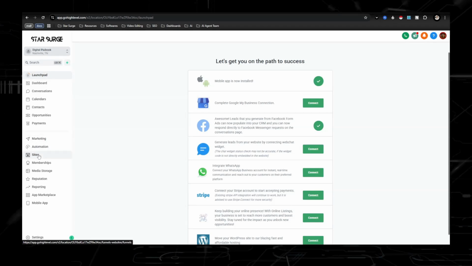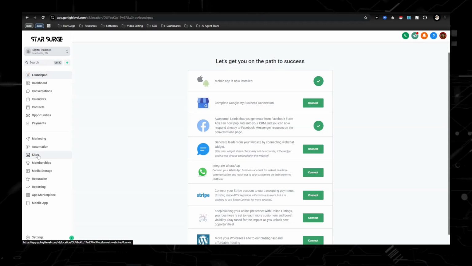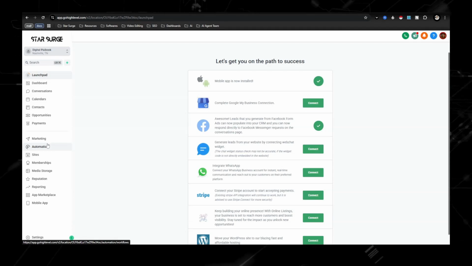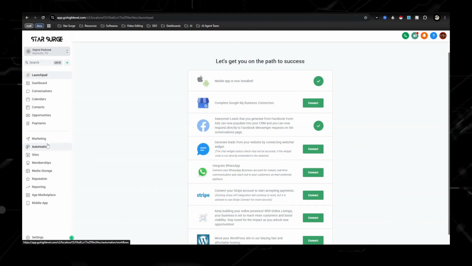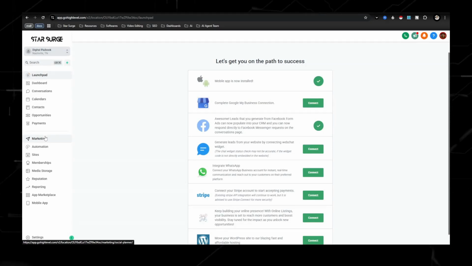Sites is where the funnels and websites are going to be, which is the front end of your quote unquote business. Automations, that's where the email sequences and all that stuff is going to be built out. That's the back end. And then the marketing, that is where the social planner is, that's going to allow us to be posting content to all of our different social media platforms.